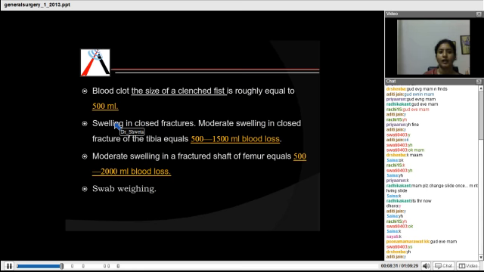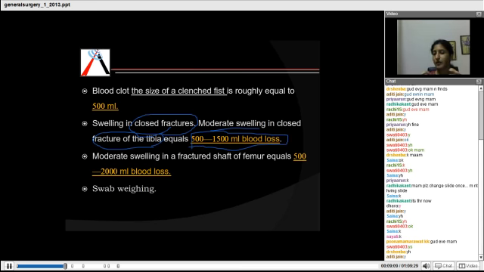Next is, you need to determine how much blood is lost. It is usually determined on certain facts. Those are: the blood clot is actually the size of a clenched fist, which is roughly equal to 500 ml of blood. Now the swelling which occurs in closed fractures after a trauma, or a moderate swelling in case of fracture of the tibia, the approximate blood loss here is 500 to 1500 ml.